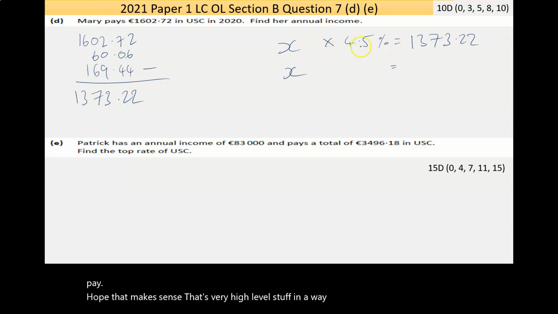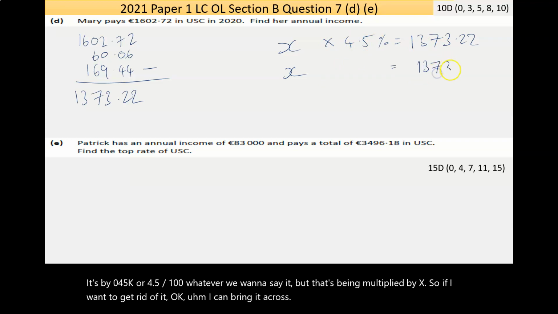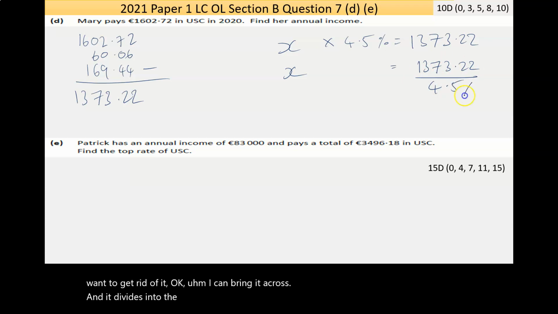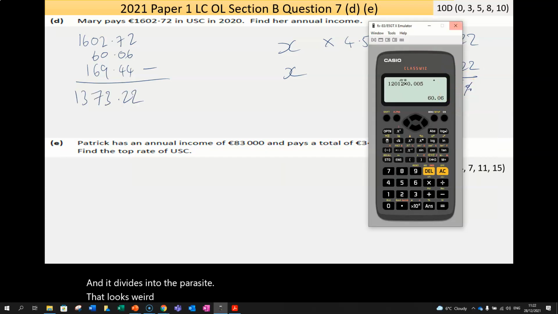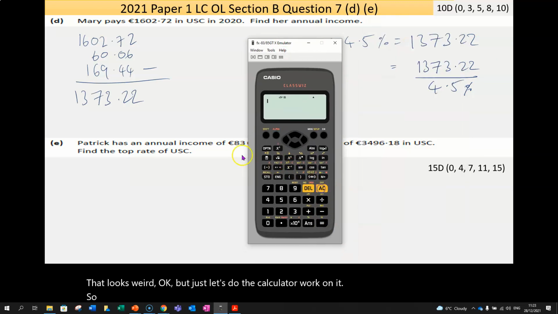Now, the way to solve this, 4.5% is a number. It's 0.045, okay? Or 4.5 over 100, whatever way you want to say it. But that's being multiplied by x. So if I want to get rid of it, okay, I can bring it across, and it divides into the far side. Now that looks weird, okay, but just let's do the calculator work of it. So x is equal to that fraction there.